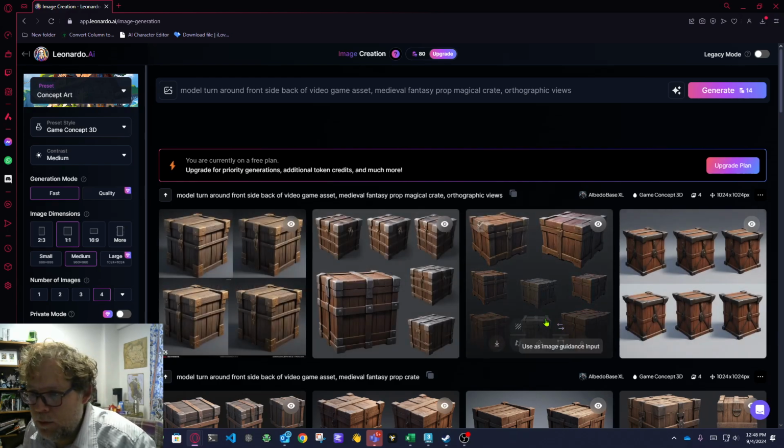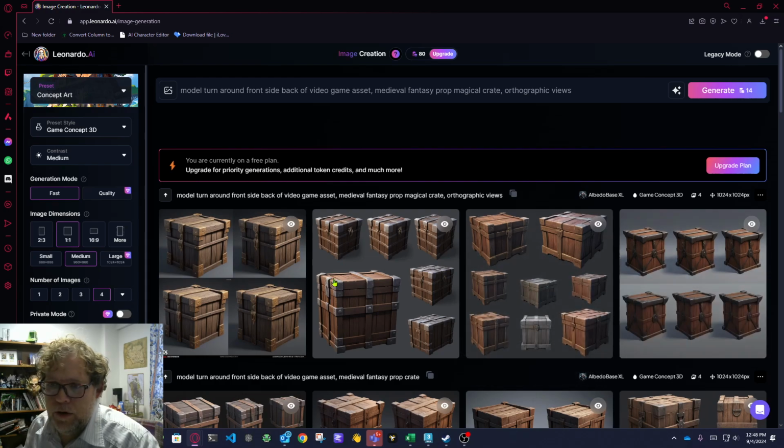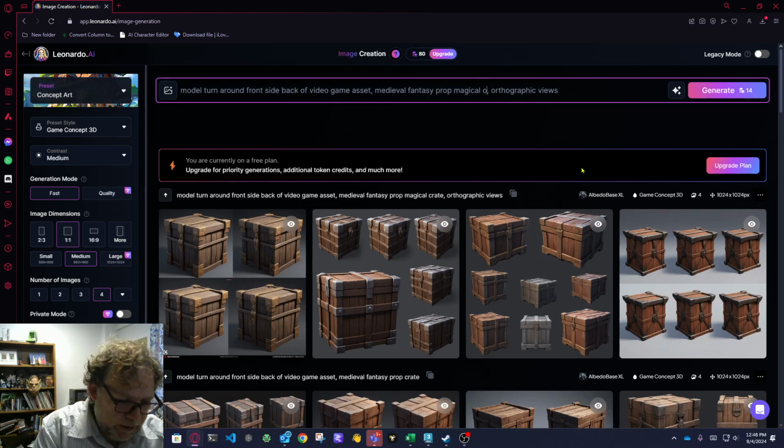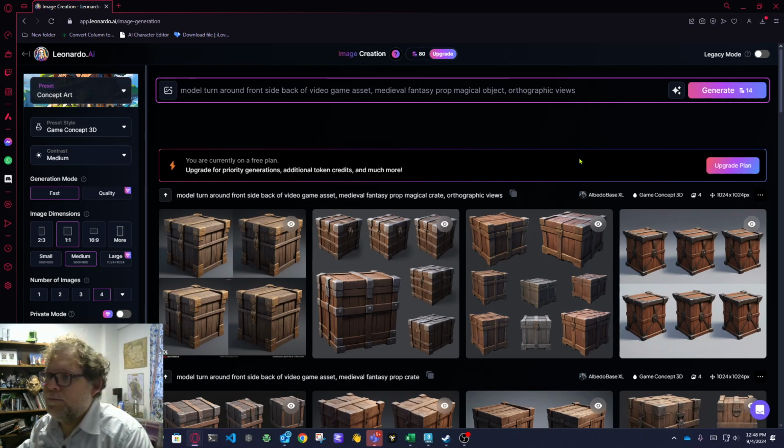Looks like it's having some trouble with it. Here's a front view and some crates. This looks terrible, though. This is not a very magical crate. I'm just going to try magical object and see what random thing it makes.